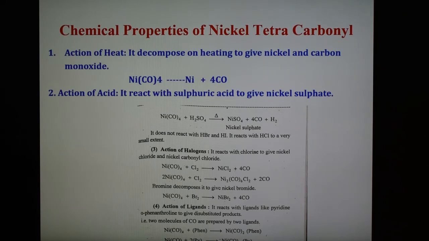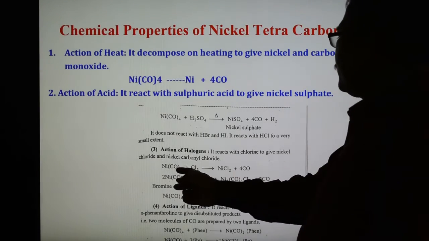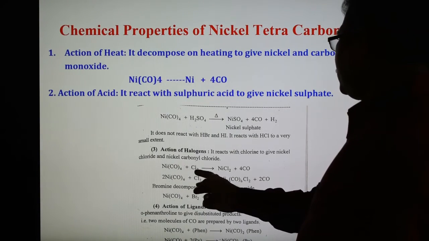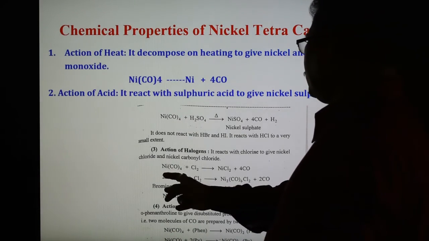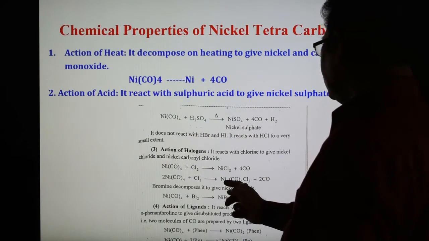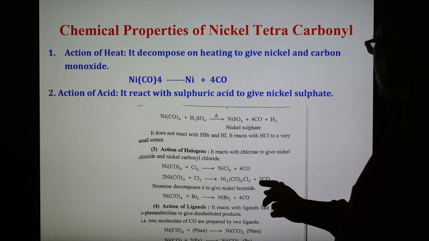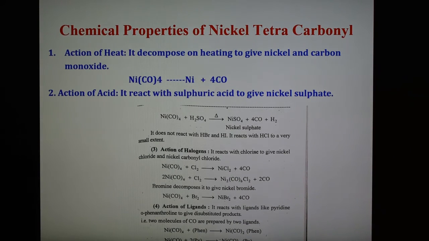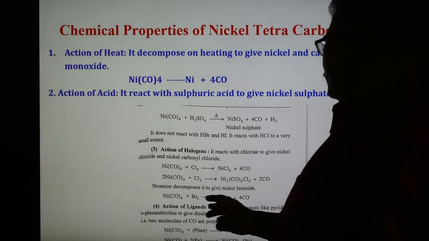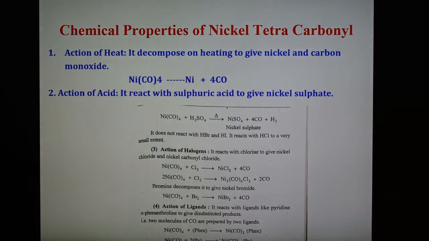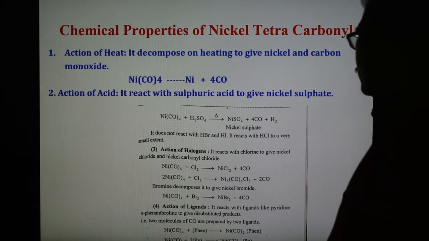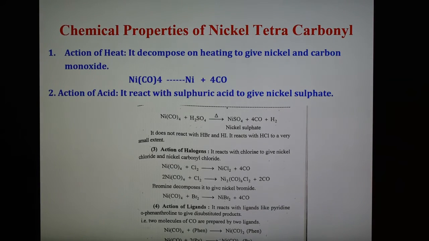Third is the action of halogen. It also reacts with halogen. Nickel tetracarbonyl reacts with chlorine forming NiCl2, and 4 CO get released. If you take two molecules and react with Cl2, then it forms Ni2(CO)6Cl2 and 2 CO get released. Bromine also decomposes it to give nickel bromide. So nickel tetracarbonyl reacts with bromine forming NiBr2, and 4 molecules of CO get released. This is the third reaction, with halogen.